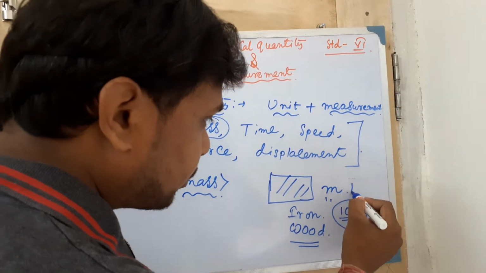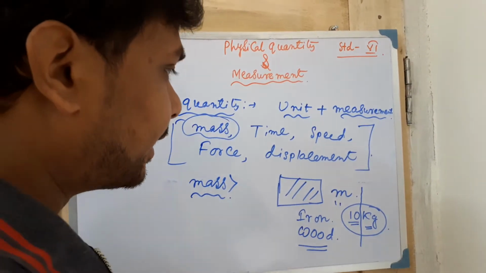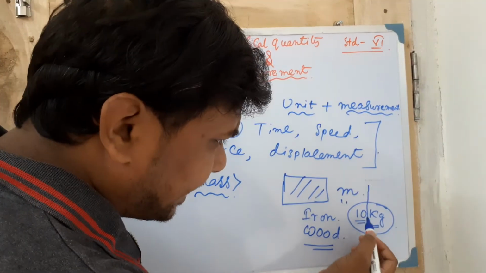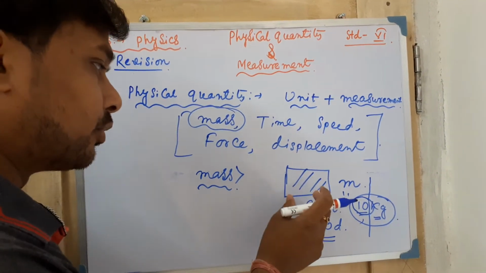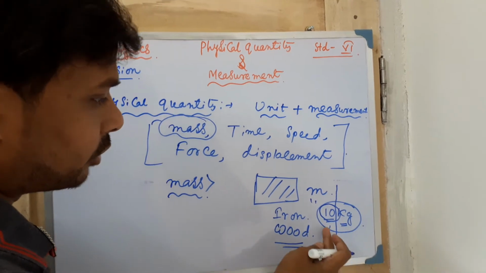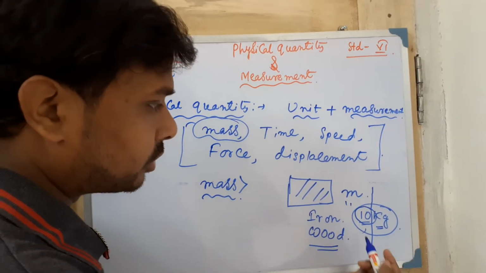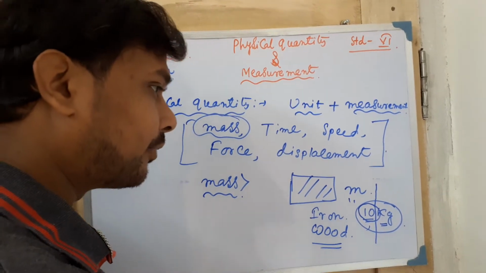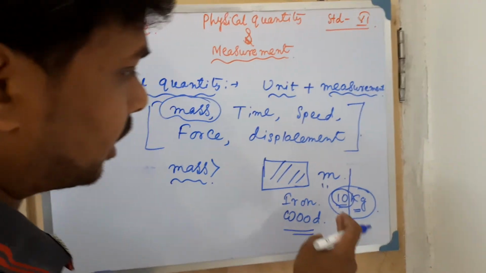If you divide these two things into a left side and a right side, you can see that 10 is a numerical digit. It can change. Suppose you take another body, you will get a different value, maybe 5, and for another different body it will give another result, maybe 12.